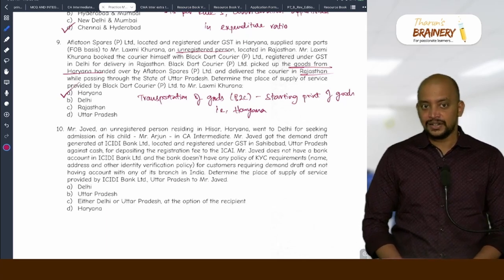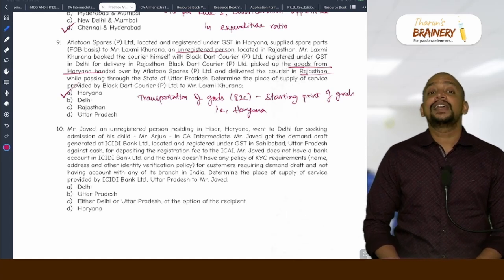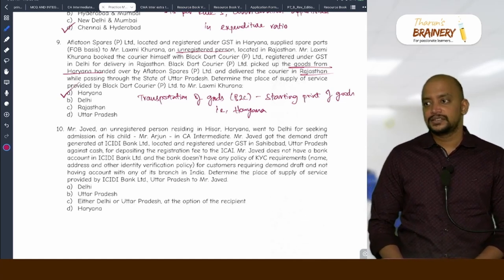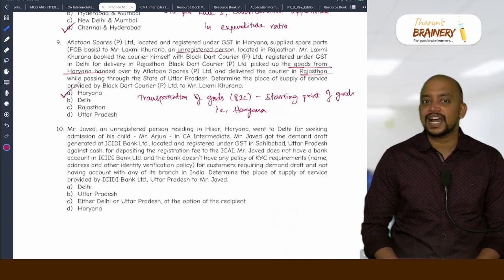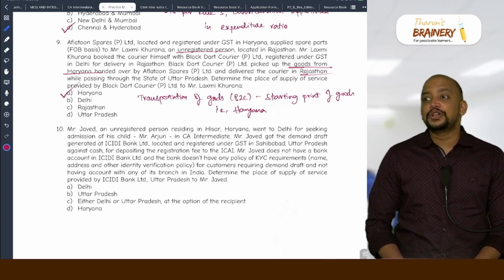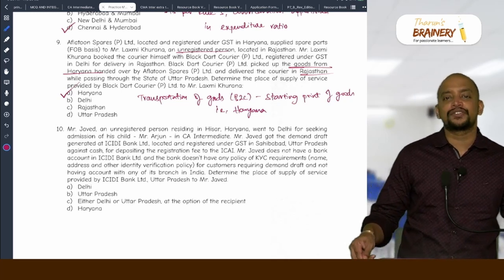General provisions, okay. Banking services, general provisions, super. What will be the place of supply? Location of supplier. Why location of supplier? Why not location of recipient in the records of supplier? Sir, there is no location of recipient in the records of supplier. That's why we are going with location of supplier.